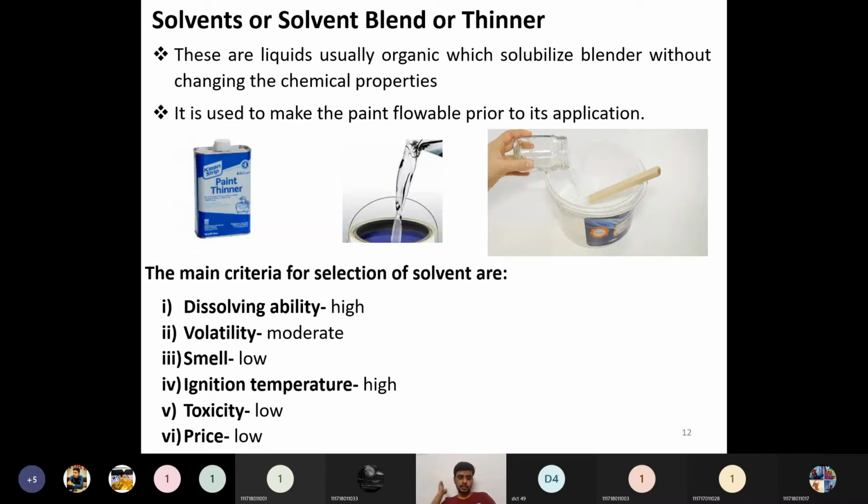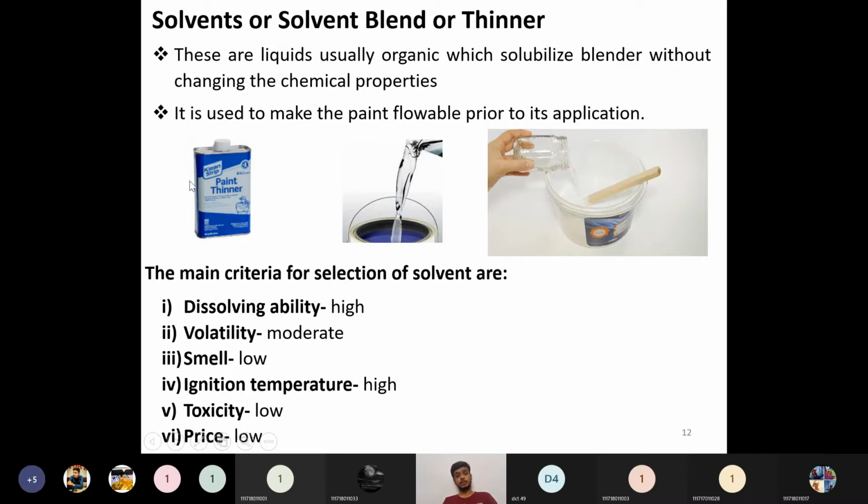Then if the volatility is very less, the paint wettability and drying characteristics will be very low. If the drying characteristics are very low, that is also a disadvantage. If the evaporative losses are very high for the solvent, it is also a disadvantage. So because of this reason, the volatility should be moderate for the solvent we choose for that particular application. The next one is smell.